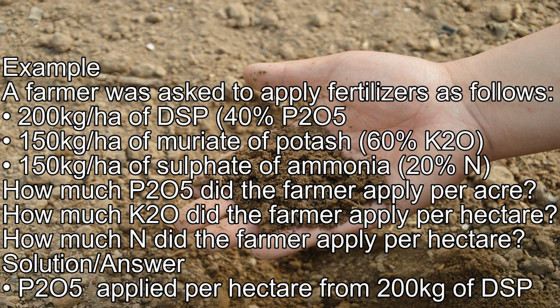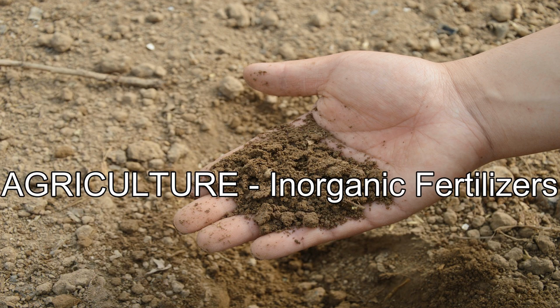Solution/answer. P2O5 applied per hectare from 200 kg DSP. Agriculture: inorganic fertilizers.